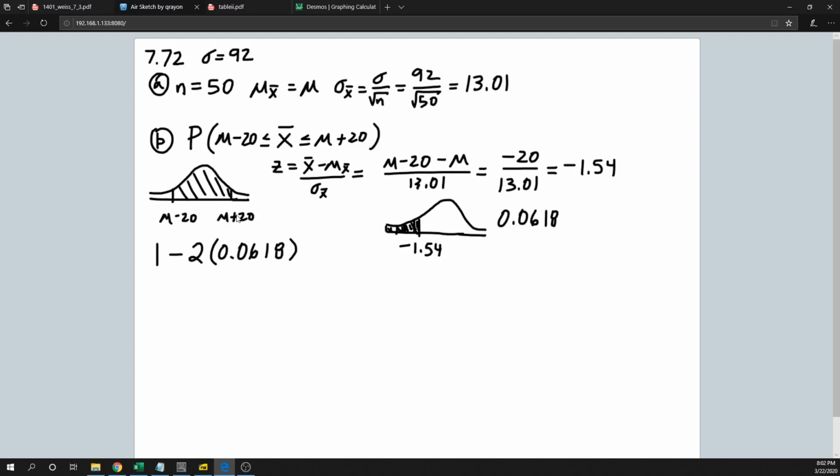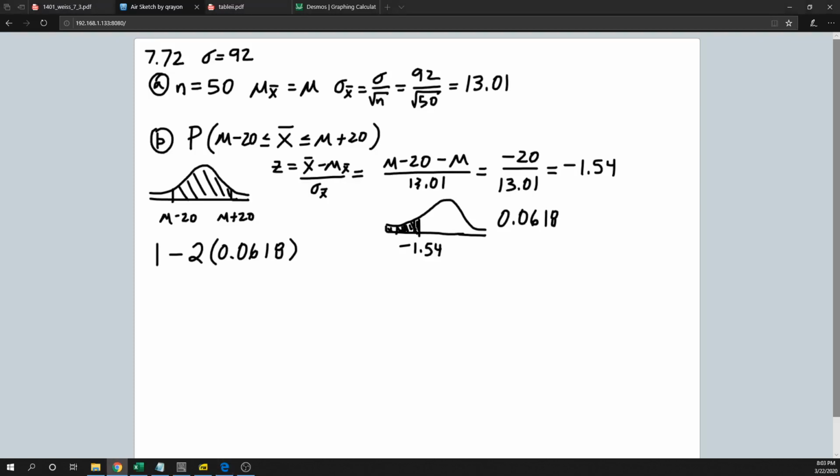And because this is 20 above the mean and 20 below the mean, and the mean is right in the middle, they would have opposite z-scores right here. So you can go ahead and take the z-score of mu plus 20. It's going to give you 1.54, and you could look that up and subtract those, but to me it's just easier to do it this way.